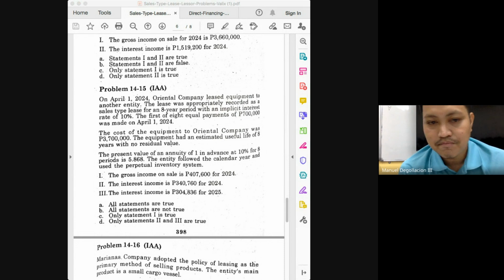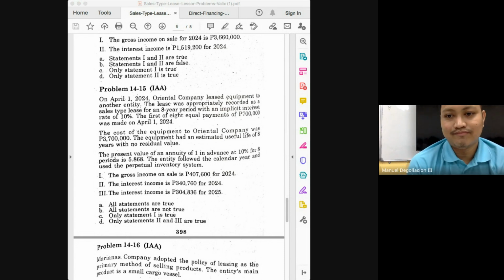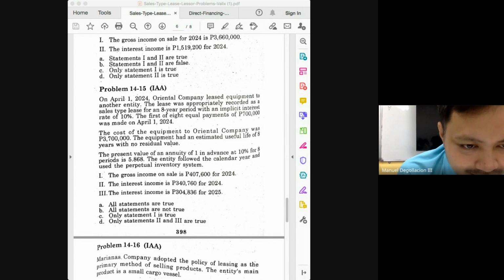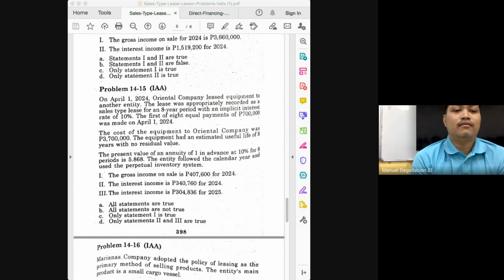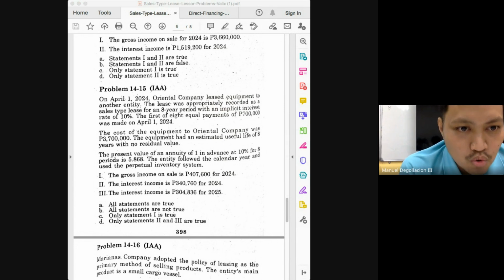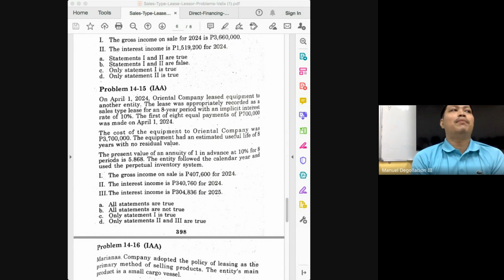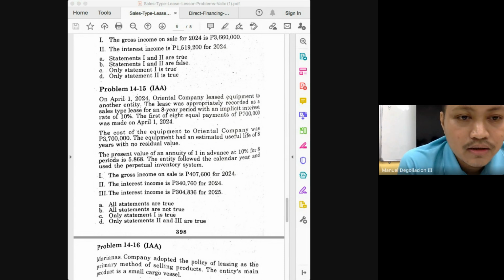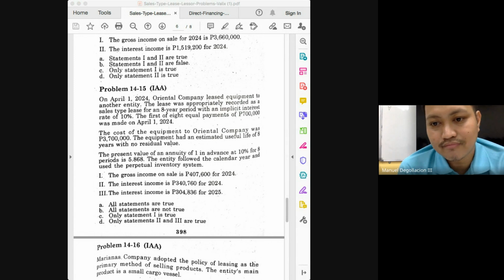Okay, and what do we do with the 3,407,600? Multiply it by 10%. So 3,407,600 times 10%, 340,760. That means statement 2 is correct, right? Right? No. Because it happened on April 1. While the interest you have computed is for 1 whole year.